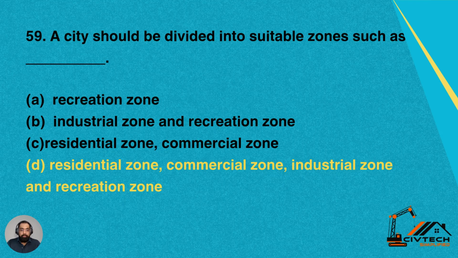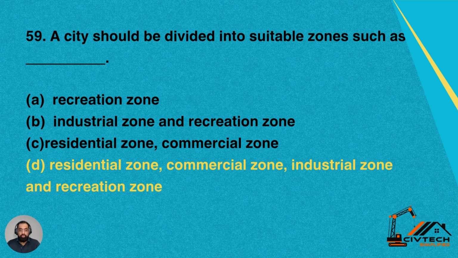Then we have question number 59. A city should be divided into suitable zones such as: A, recreation zone, industrial zone and recreation zone, commercial zone. D, residential zone, commercial zone, industrial zone and recreation zone. So yes, option D is correct, which is residential zone, commercial zone, industrial zone and recreation zone. Option D is correct for this question.